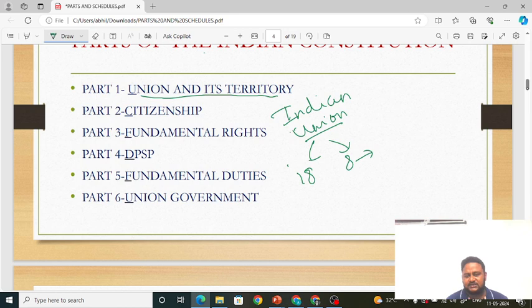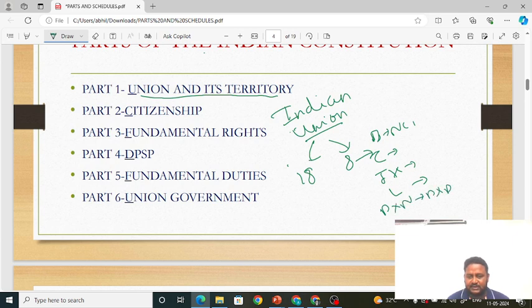What are those union territories? Okay. So till... what are those union territories? So there is Delhi, National Capital Territory. It can be Chandigarh. Next it can be Jammu and Kashmir. It can be Ladakh. 1, 2, 3, 4. Next Ladakh. Then Dadra and Nagar Haveli and also Daman and Diu.